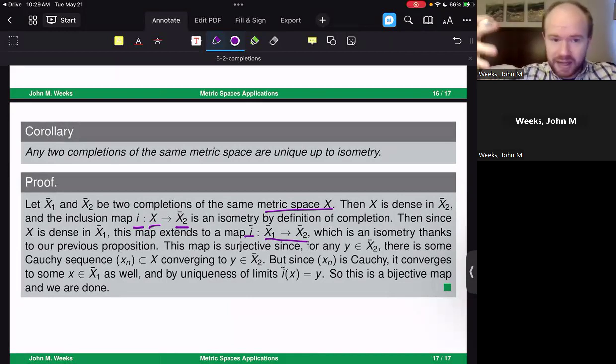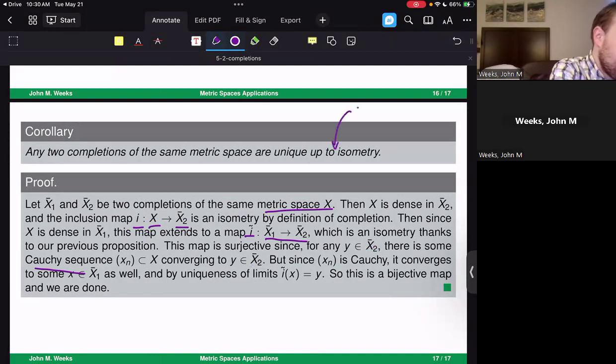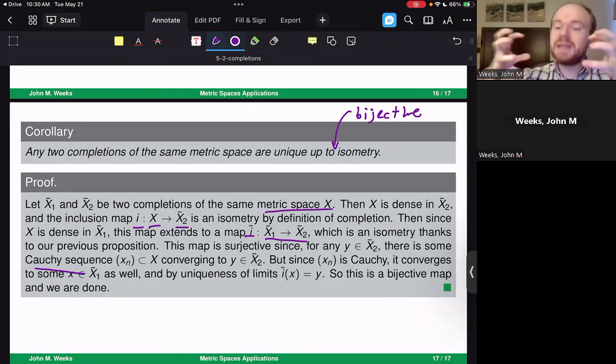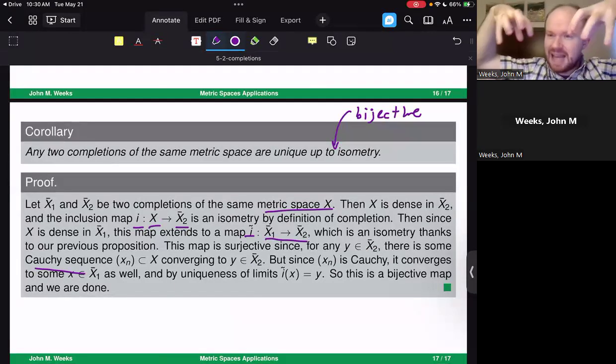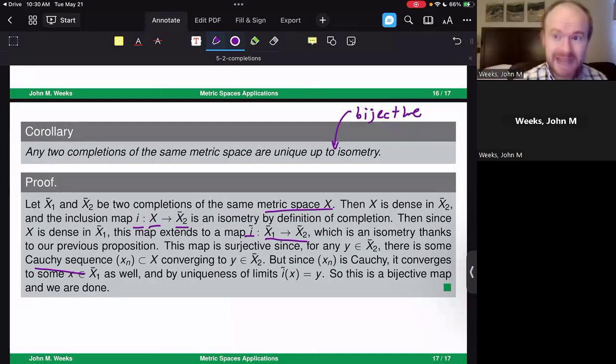It is also surjective because you can get any Cauchy sequence that converges to any point in the other completion that's going on here. So, in fact, we could even add a little condition here that these are completions that are unique up to a bijective isometry. That means essentially if you have any two sets that are complete with each other, then you can put a bijective isometry between the two of them, basically saying that as sets, these are the same, and as metric spaces, their metrics are identical as well. And that's important to note.